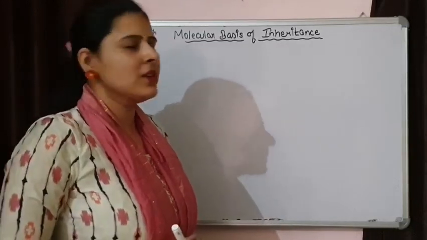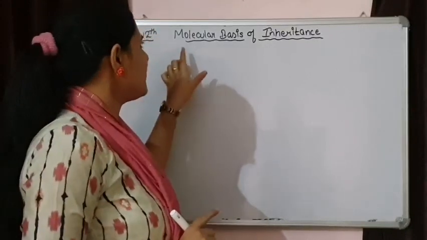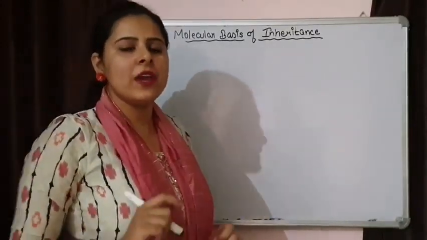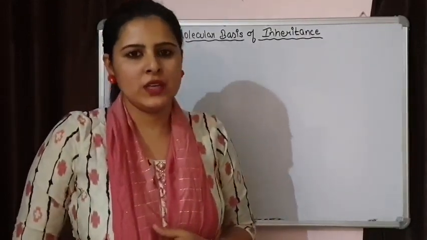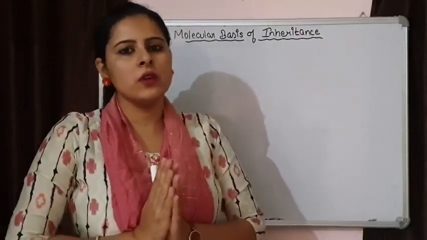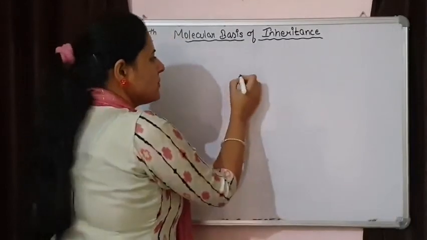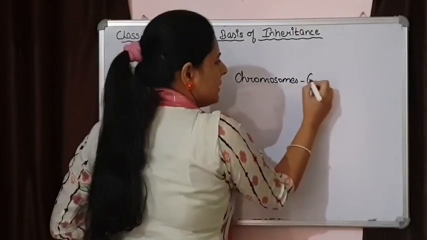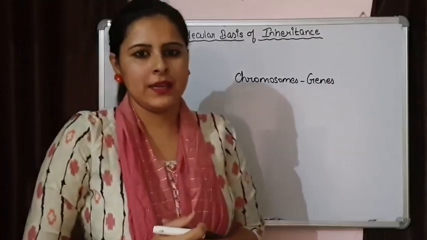Good morning, students. Today we are starting the second chapter of our second unit, and the chapter is molecular basis of inheritance. Till now we have discussed the first chapter, that is principles of inheritance and variation. And in that chapter we saw that Mendel was talking about factors, and later on we found that the chromosomes are carrying genes and these are controlling all the characters.